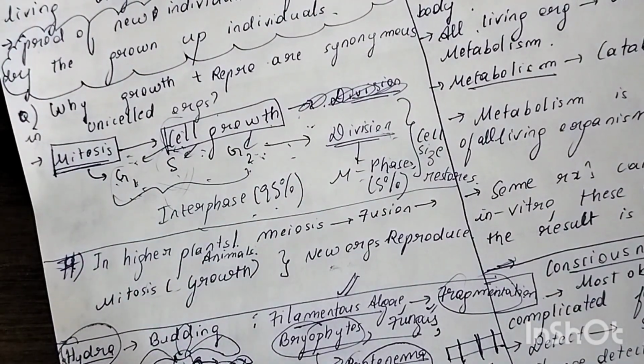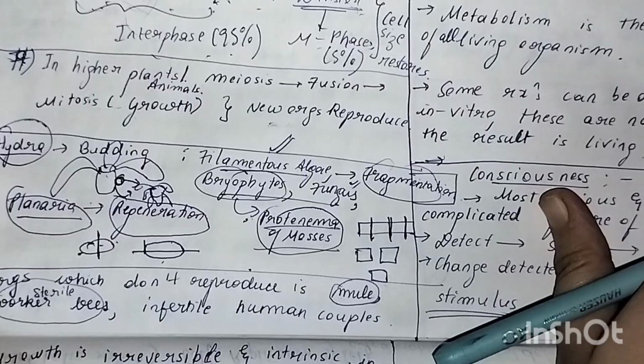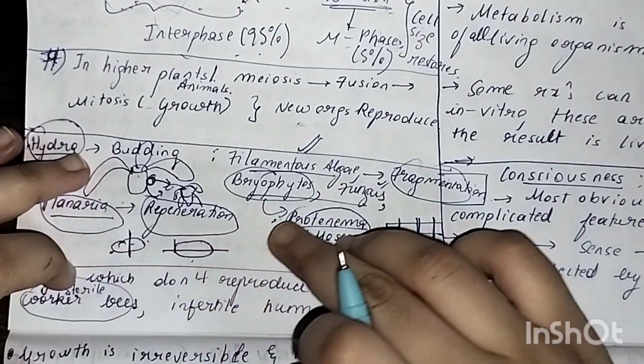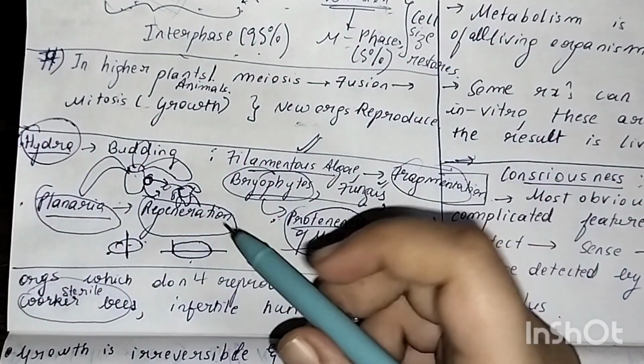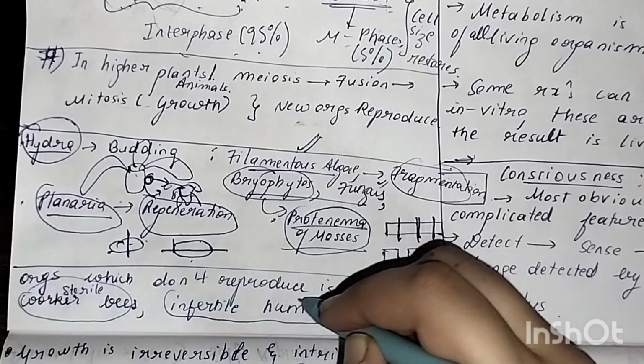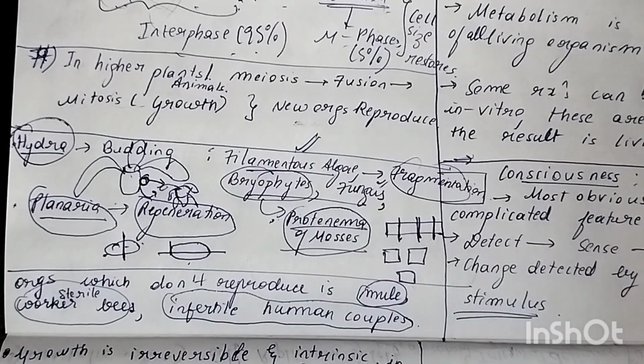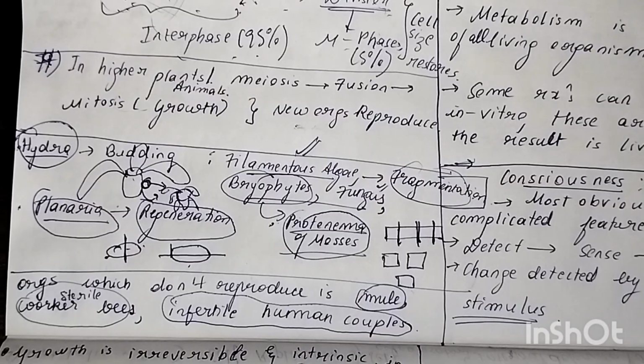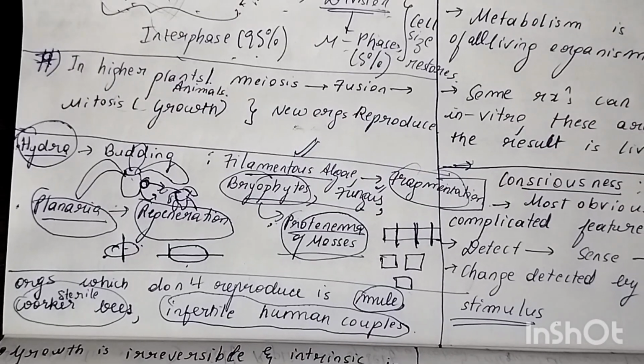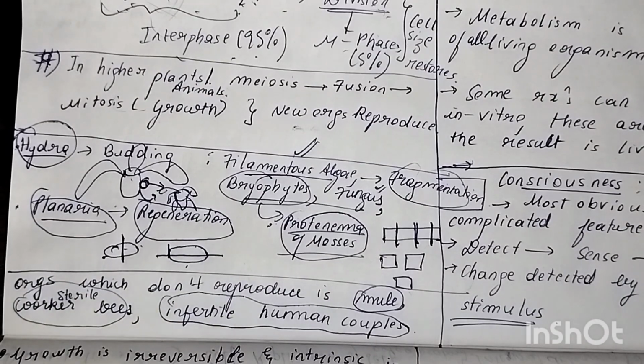Organisms which don't reproduce are the mule and sterile worker bees. You have to put here sterile worker bees. Okay, so sterile worker bees is important. And infertile human couples, you see them that they go for IVF and such stuff, in vitro fertilization, if they are infertile. So these organisms, they don't show any sort of reproduction.